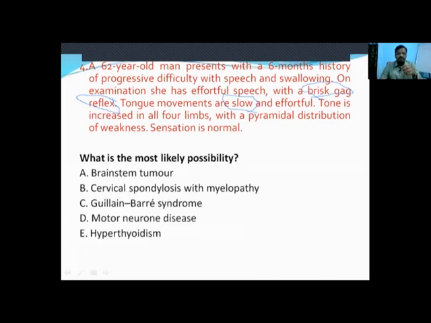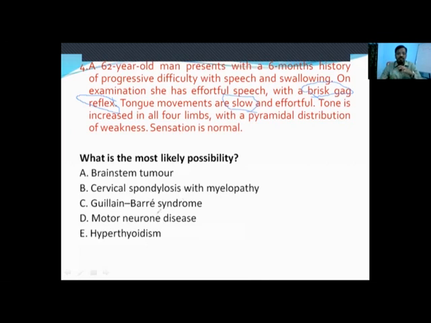Cervical spondylosis with myelopathy. Cervical spondylosis is a chronically progressive degenerative disease. Patients present with neck pains and sometimes radicular pains. These are all sensory complaints. In myelopathy also, if spinothalamic tracts and posterior columns are involved, they can have sensory complaints. GBS is a rapidly progressive neuropathy or radiculopathy. In that, definitely sensory complaints will be there with paresthesias.